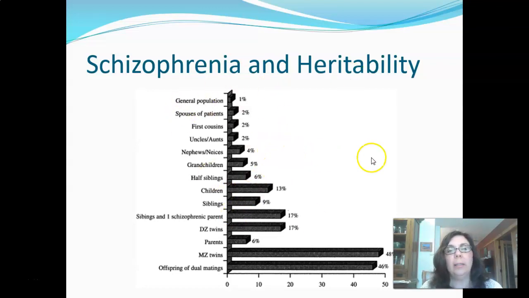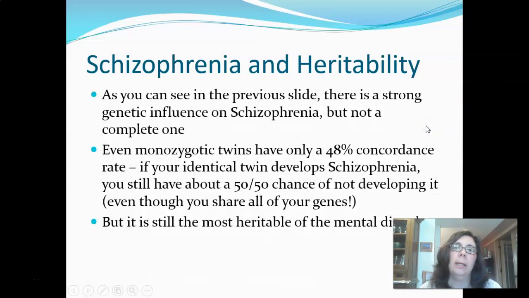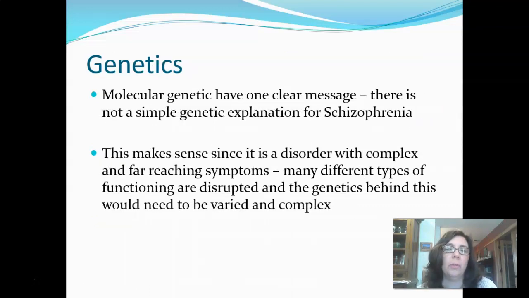So you can take a look at this, but the overall message here, right, if we look at those monozygotic twins or the offspring of two people with schizophrenia, is that we have about a 50-50 chance of developing schizophrenia, which means that it's highly genetic, more genetic than anything else we've talked about to some extent. But not completely genetic, because if your identical twin has schizophrenia and you don't, it means something different happened for each of you other than your shared genetics. Right, and so this slide goes over those things again.